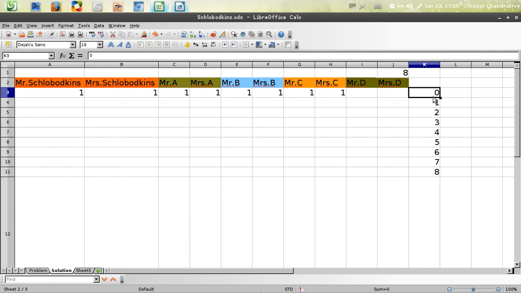So the only person remaining to whom 0 can be assigned is Mr. D. So let us assign that 0 here. That is the logic here. If you look at the people on the left, everybody has shaken hands with Mrs. D once. So none of these people can be assigned a 0. So there's only one option remaining for the 0 to be assigned to, and that is Mr. D. So we assign that 0 here.